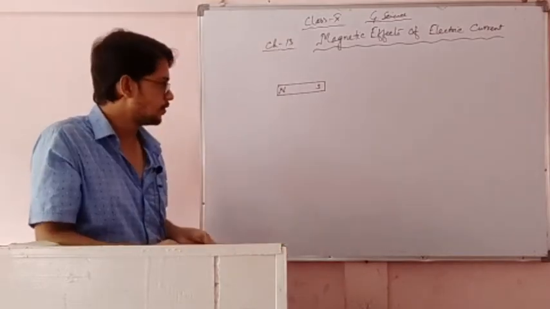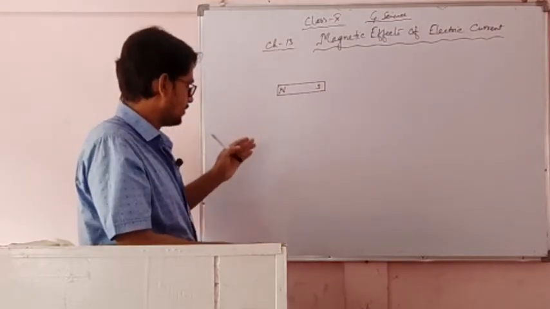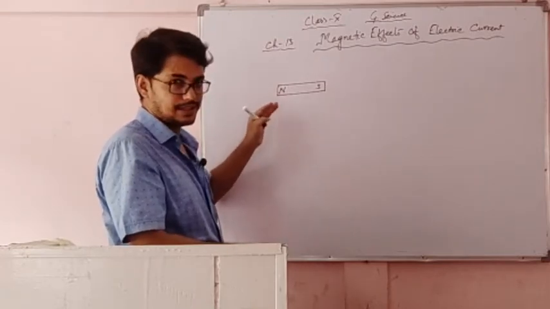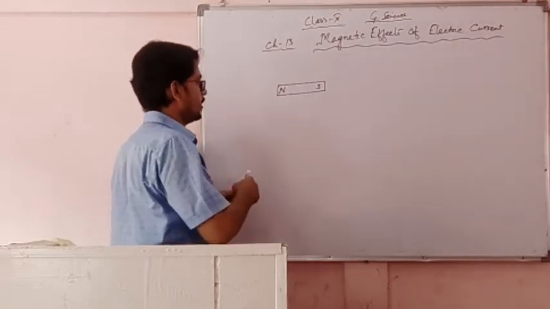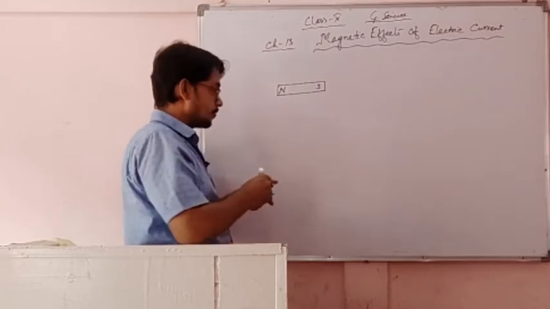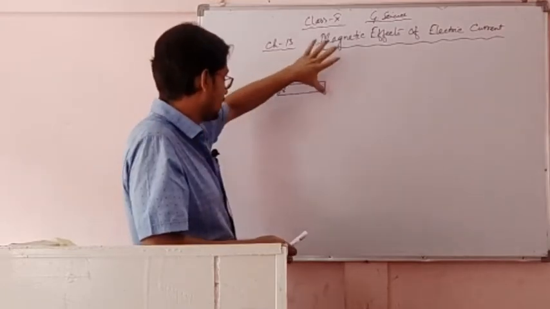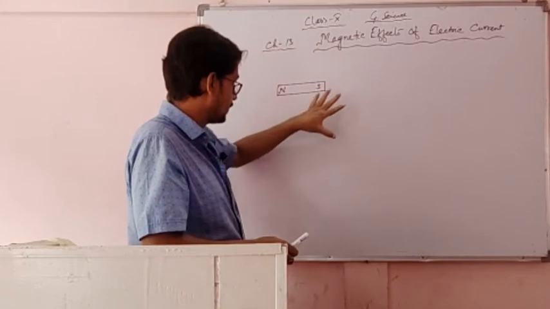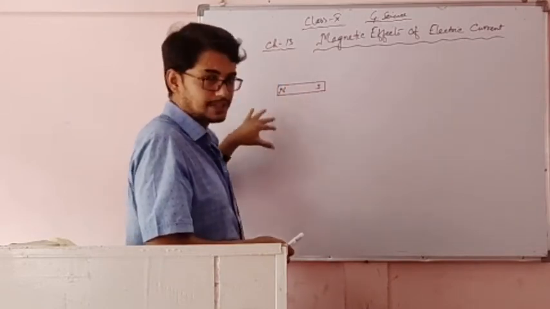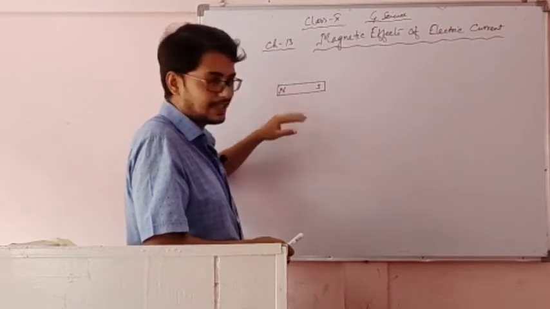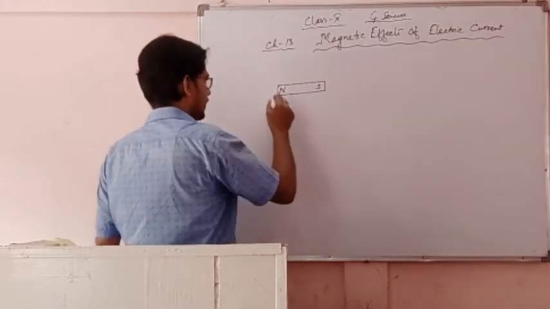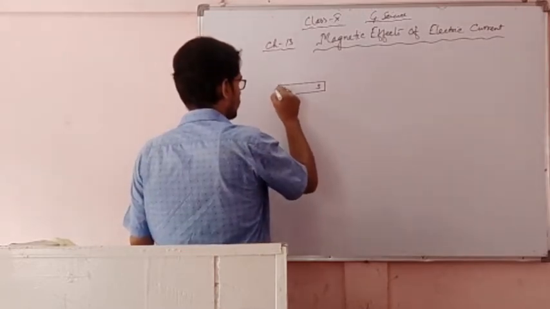Now lines of force of a magnet means the force experienced by a magnet. I will try to explain it in the bar magnet. That is the force experienced by it, that is, how much area it can experience this force. Up to this much, up to this much, up to this much. That is the lines of force. Now, these lines of force outside the magnet are always from north to south.